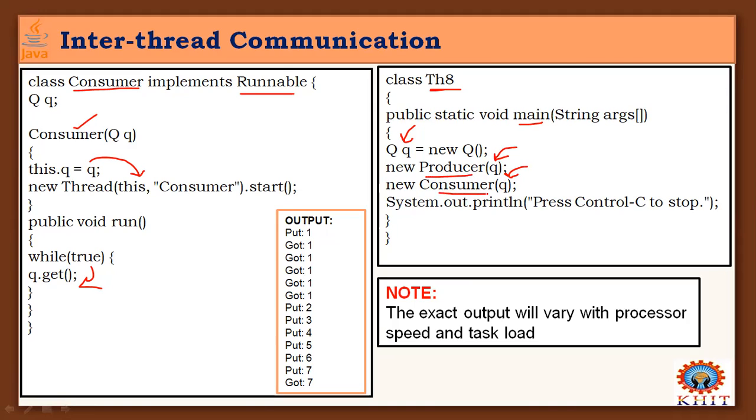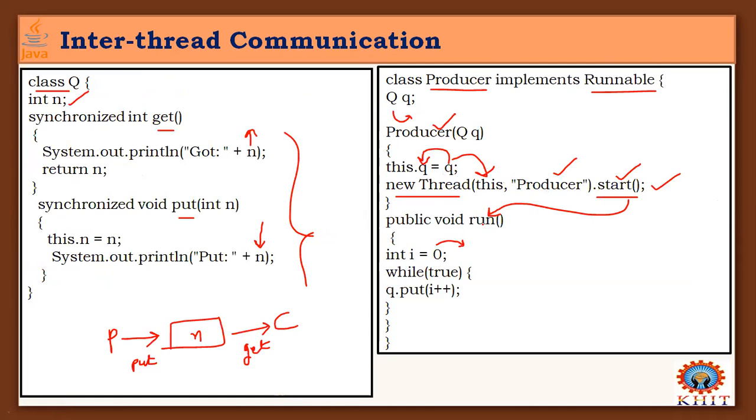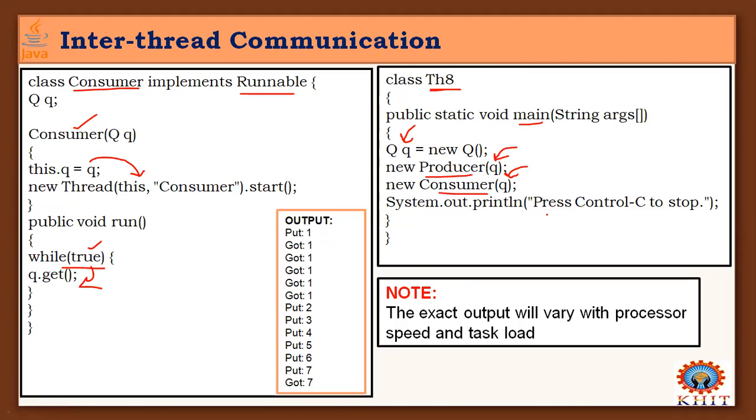And this is an infinite process. Why? Because here we made the while condition true in both the consumer and producer. So the loop goes infinite. To stop that infinite loop of producing and consuming, press Ctrl+C to stop the process.